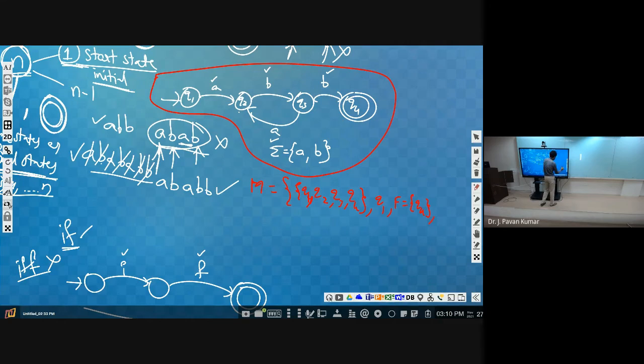Next, what about the input alphabet? Input alphabet sigma is equal to {A, B}, isn't it? In this particular one, A comma B are the input symbols. Next, we will be having delta, that is the transition function. Now, if I give this to you, can you generate this diagram, this machine? If I give this specification, that is all the states, 4 states are there.